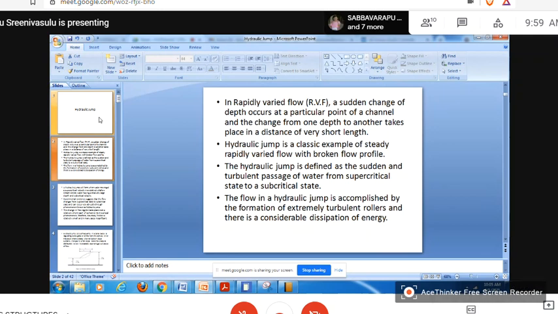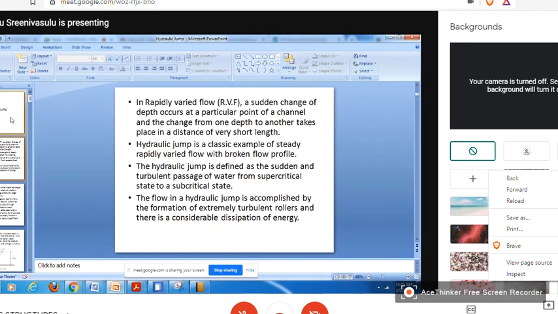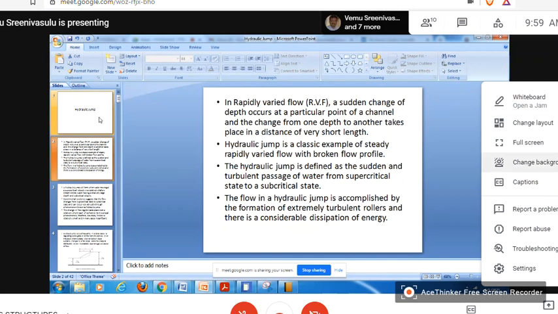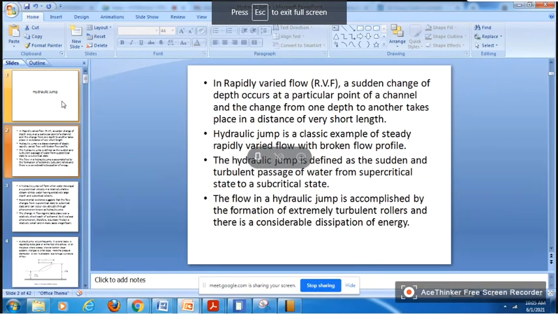The flow in a hydraulic jump is accompanied by the formation of extremely turbulent rollers, and there is a considerable dissipation of energy. So when the hydraulic jump occurs, there is a lot of turbulence, turbulent rollers in the flow. So that causes a dissipation of the energy. That is one of the advantages of the hydraulic jump. We can use that jump to destroy the energy, the power of the water.